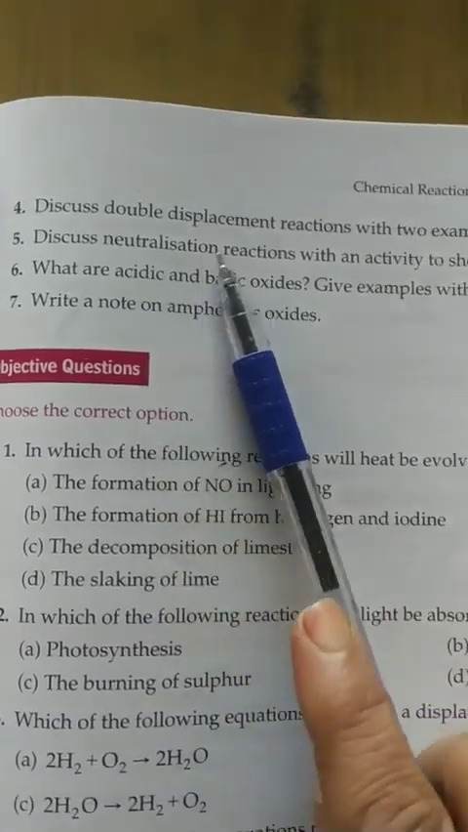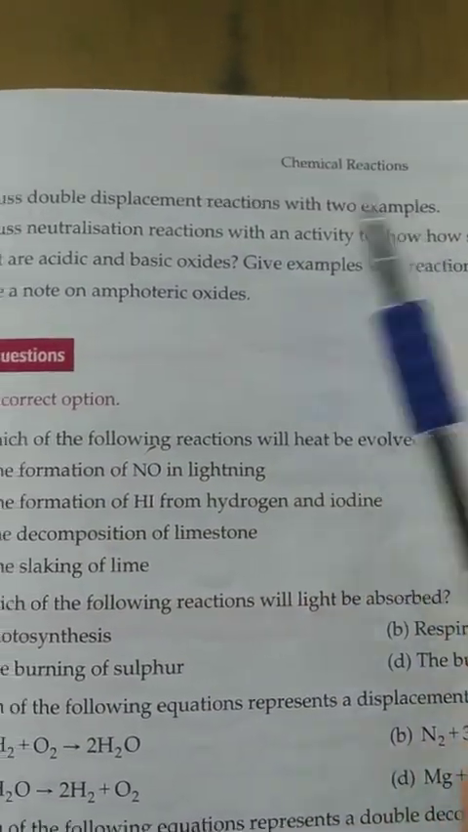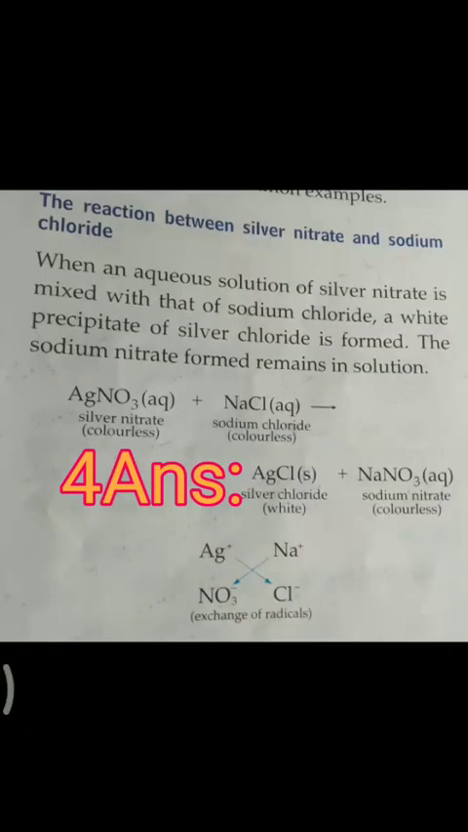Fourth, discuss double displacement reaction with 2 examples. Fourth answer, first example of double displacement reaction, the reaction between silver nitrate and sodium chloride. When an aqueous solution of silver nitrate is mixed with that of sodium chloride, a white precipitate of silver chloride is formed. The sodium nitrate formed remains in the solution. Then this reaction you will write.